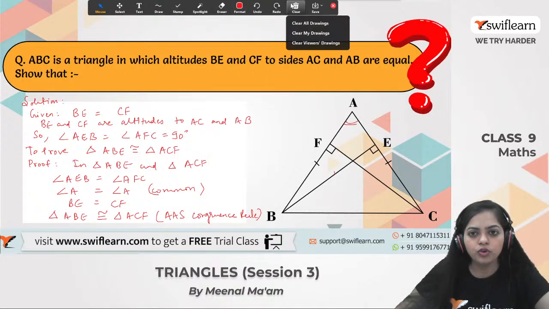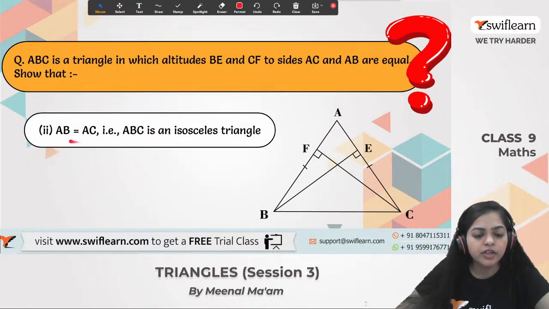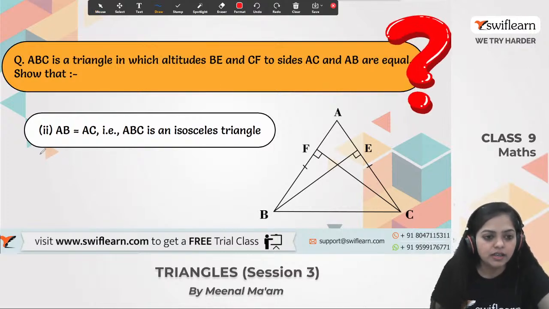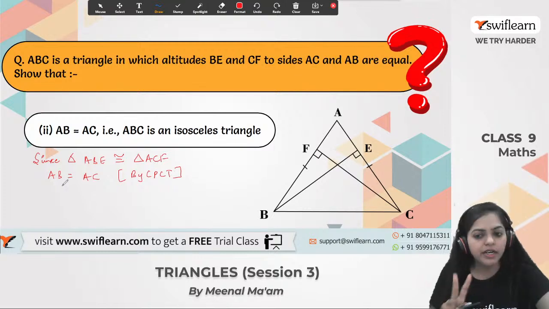No doubt. So let's move on to the second part that we have to prove, that AB is equal to AC. So what we will say, since triangle ABE is congruent to triangle ACF, here AB is equal to AC by what? By CPCT, that is corresponding parts of congruent triangles, and hence we proved this part also. So we have proved the first part as well as the second part.